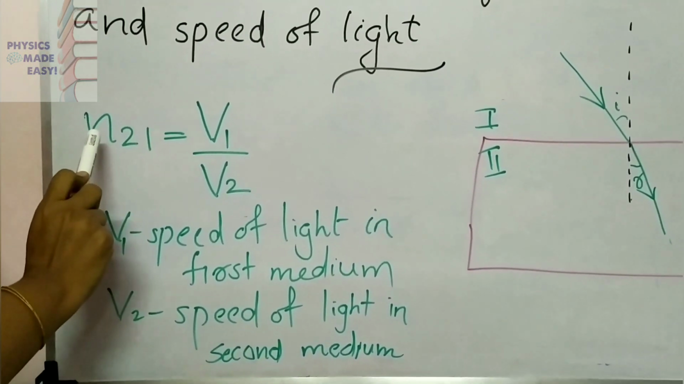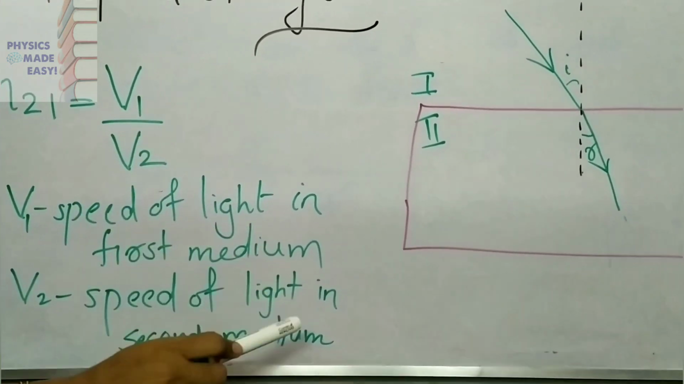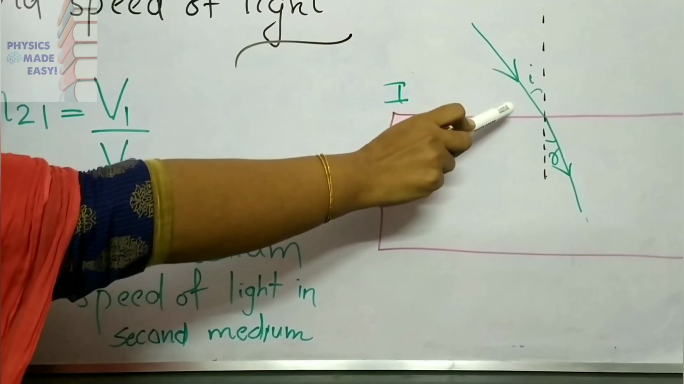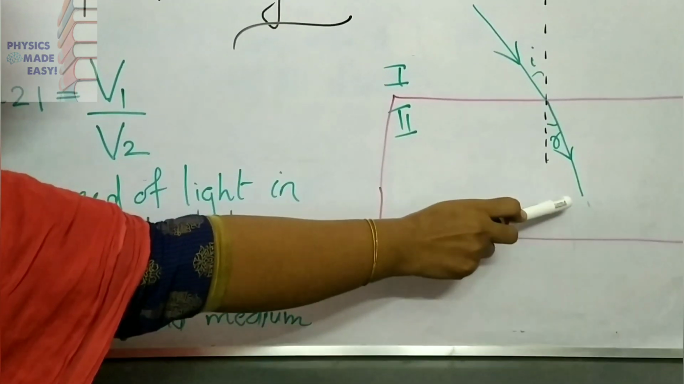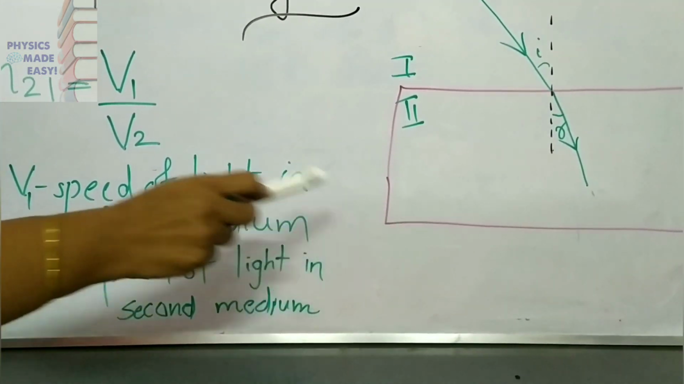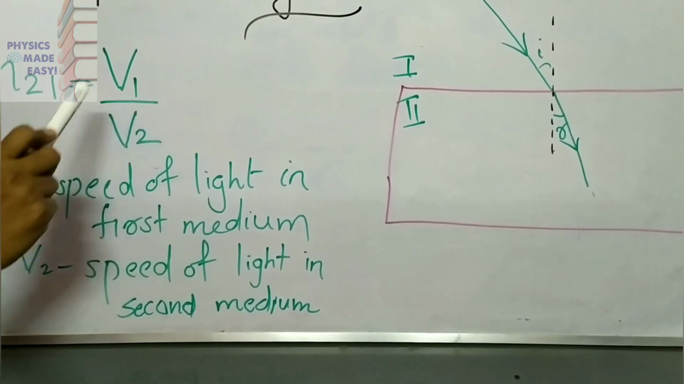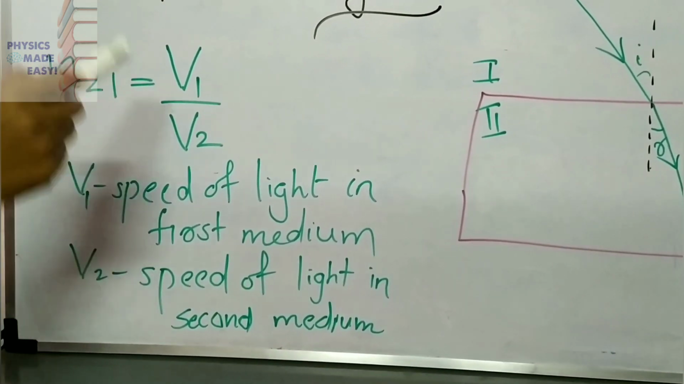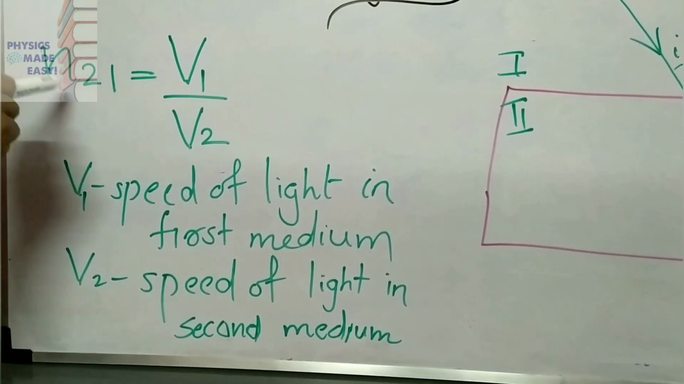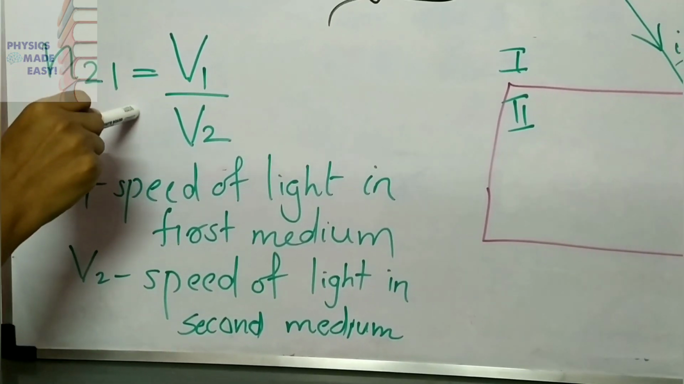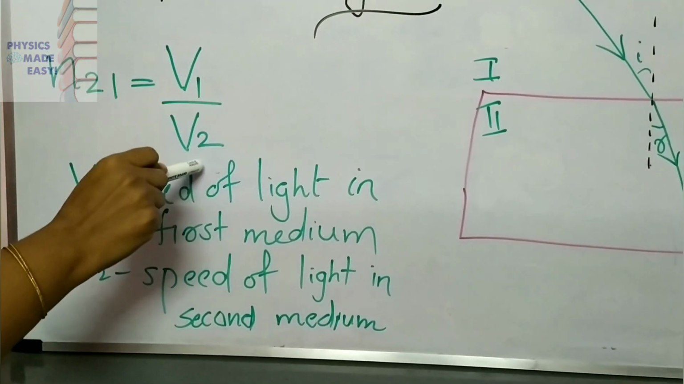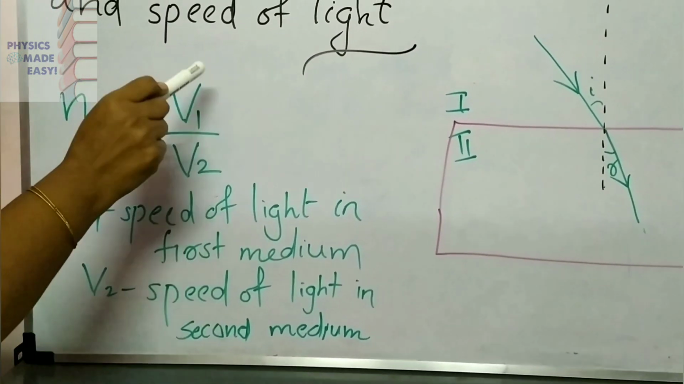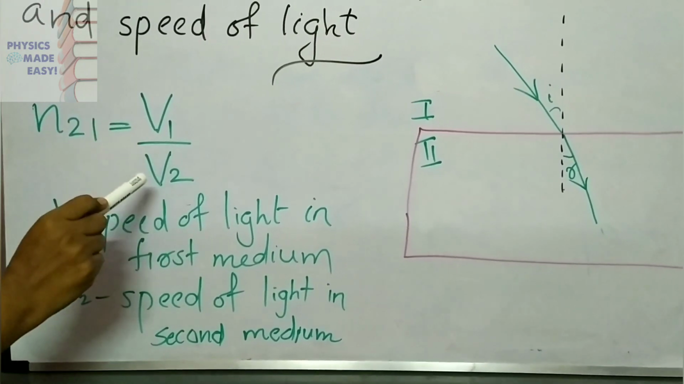Now we can connect this to the speed. Here you can consider V1 to be the speed of light in the first medium and V2 to be the speed of light in the second medium. Then we can write a relation: N21, the refractive index of the second medium with respect to the first, is equal to V1 by V2, the ratio of the speed of light in the first medium to the speed of light in the second medium.